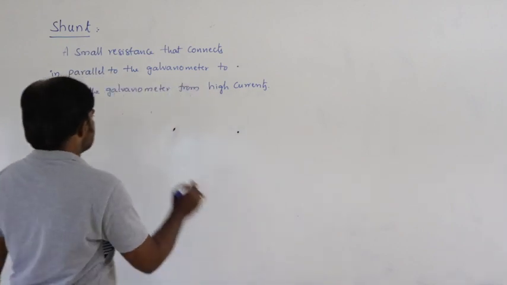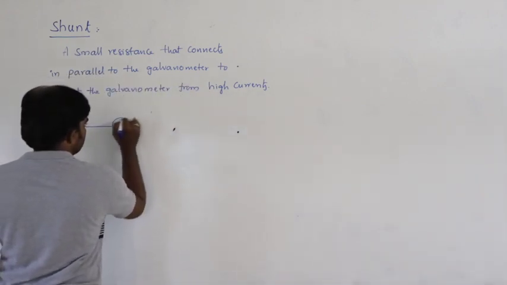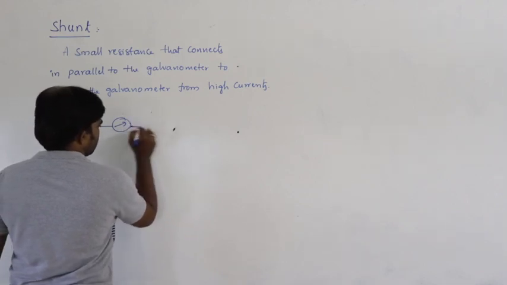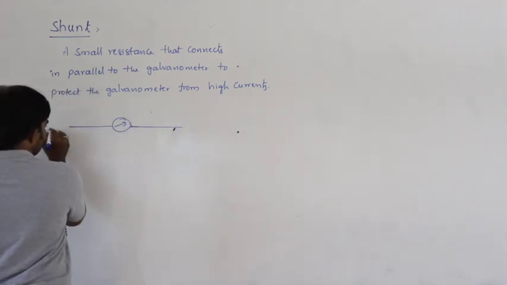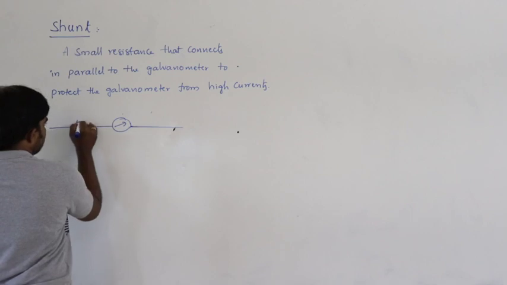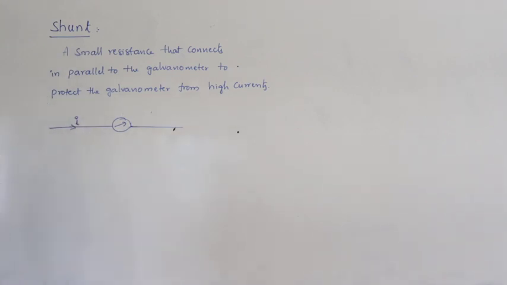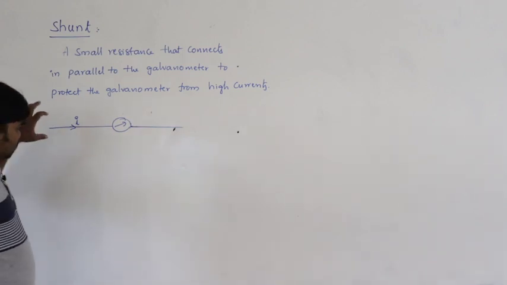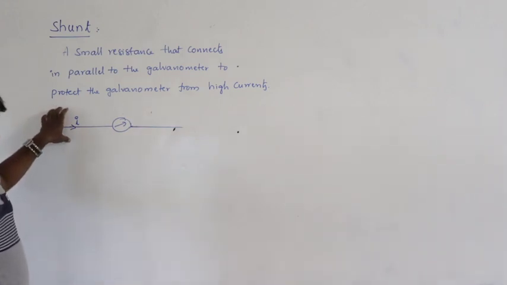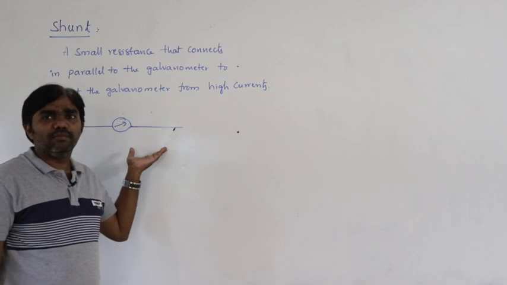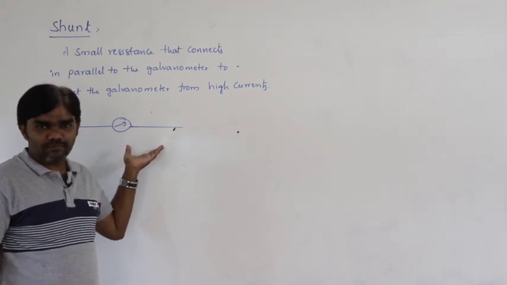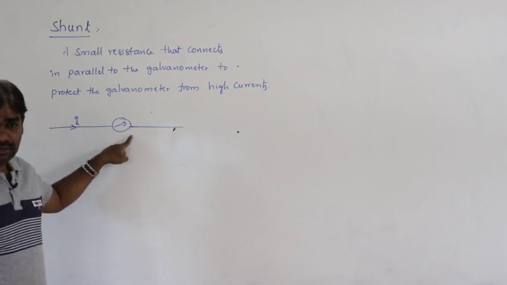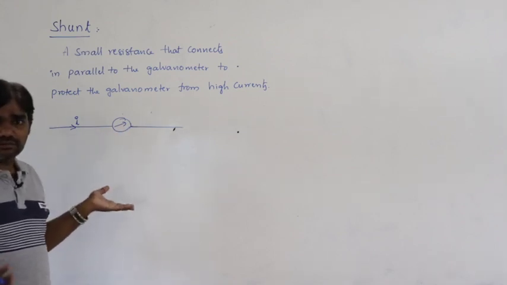Let us say this is the galvanometer. For example, let I be the current passing here. If a huge amount of current passes through the galvanometer, maybe this galvanometer is damaged.